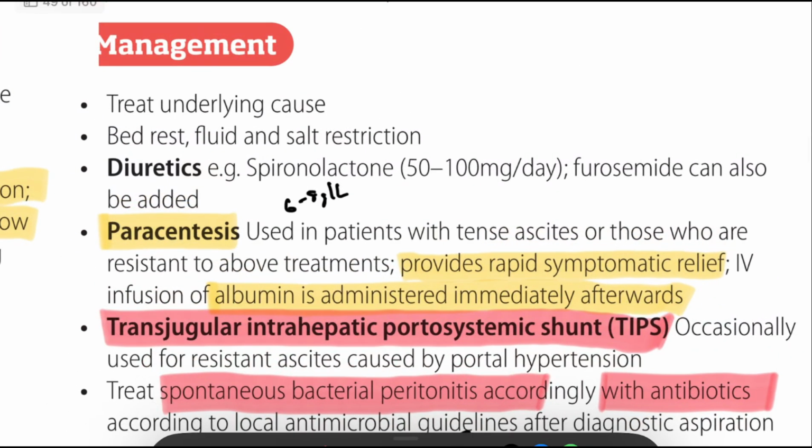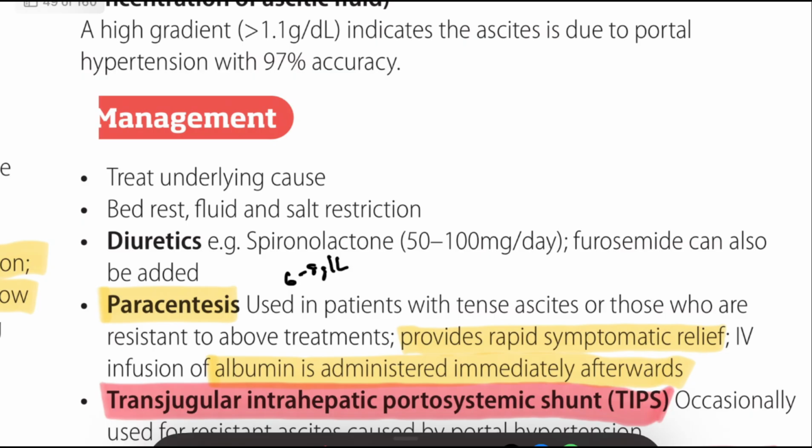So here, how to treat ascites based on grades. Grade 1 means we have to observe, treat the cause, and do salt restriction. In grade 2 we have to do salt restriction, spironolactone with or without furosemide. In grade 3, we can do therapeutic paracentesis, albumin infusion, diuretics, and we have to consider TIPS, and evaluate for liver transplantation.